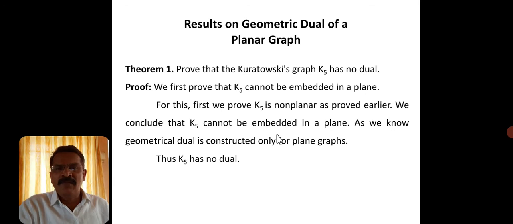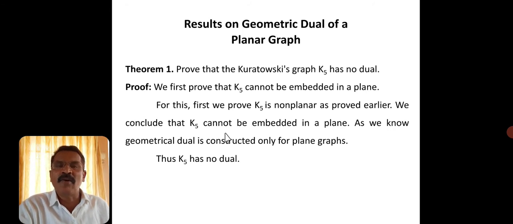Because if we prove K5 is non-planar, what can we say? You cannot identify all the faces, or you cannot embed it in the plane. But how to prove K5 is non-planar, that we have already discussed in detail. You just go through the proof that the Kuratowski's graphs K5 and K33 are non-planar. We have proved it systematically. Once you prove K5 is non-planar, what can we conclude? K5 cannot be embedded in a plane.